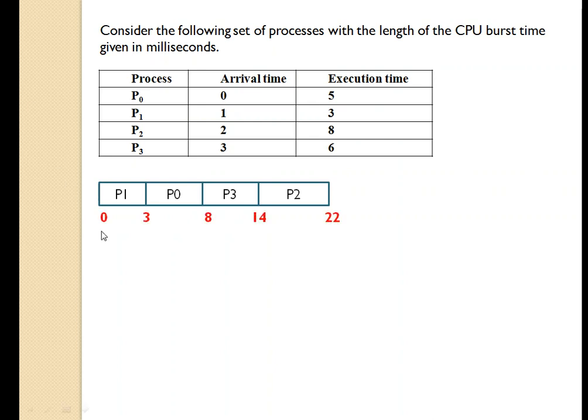So for the 0th millisecond, P1 will be given for execution. It will execute for 3 milliseconds and terminate. After that, the next execution time is 5. So 3 plus 5 is 8. So P0 process will be given for execution to the CPU at the 3rd millisecond, and P3 process at the 8th millisecond. After the P3 process execution is over, P2 process will be given for execution. So 14 plus 6 is equal to 22.